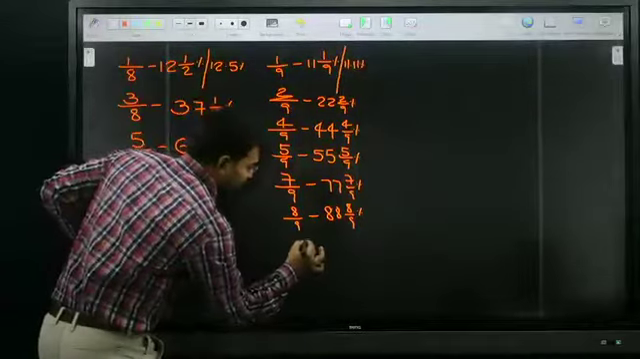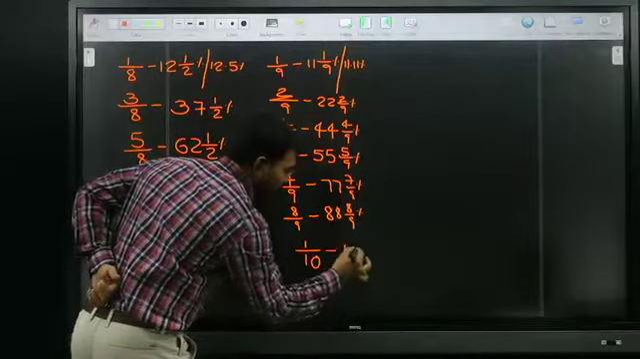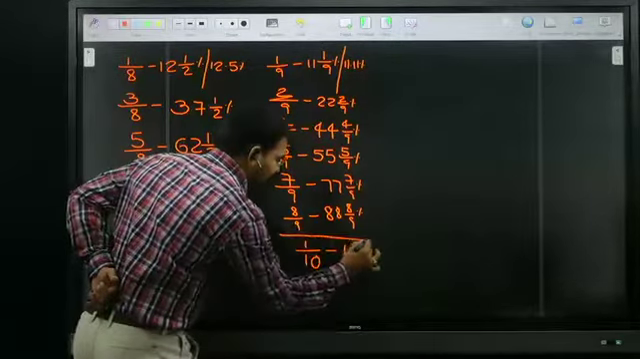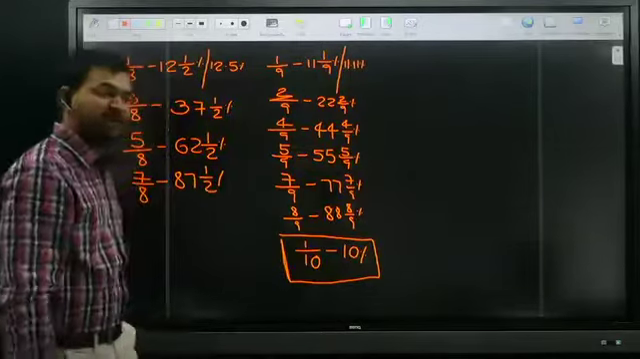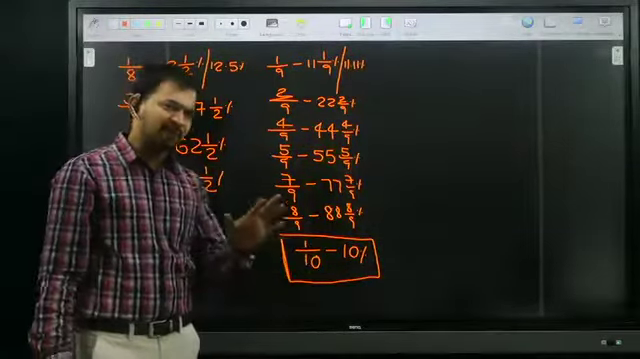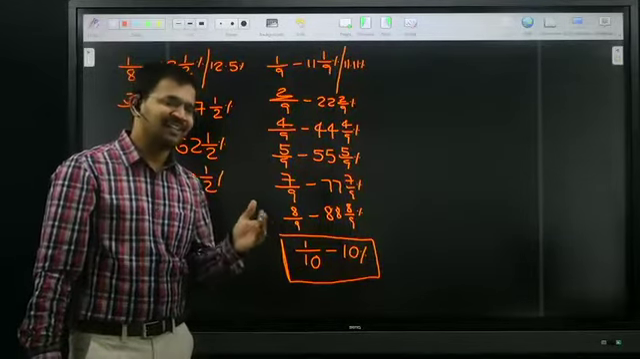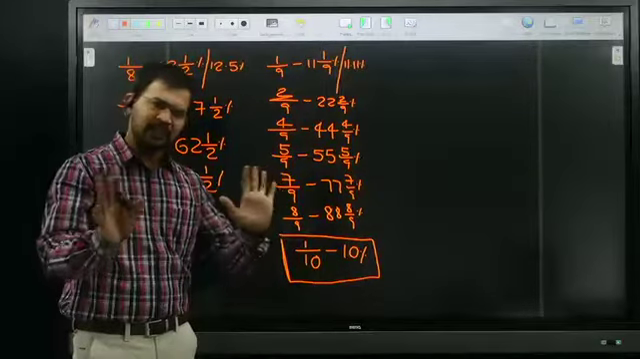Next one, 1 by 10. 1 by 10 is nothing but 10 percentage. We know very well, because whenever 10 is in the denominator, 10 multiples are coming. So no need to go for 10. We know 10 table very well. 2 by 10, 20 percentage, 3 by 10, 30 percentage, 4 by 10, 40 percentage. That is the reason I skipped that one.